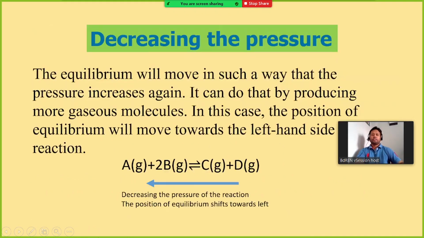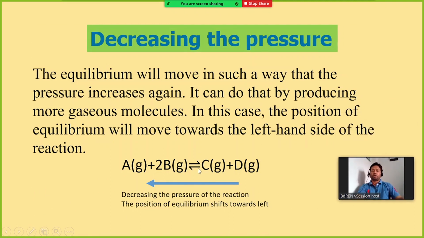Okay. Now if you decrease the pressure, the equilibrium will move in such a way. If you decrease the pressure for this reaction, because the number of moles for the reactants I have already shown for the ammonia reaction, it is the same thing.